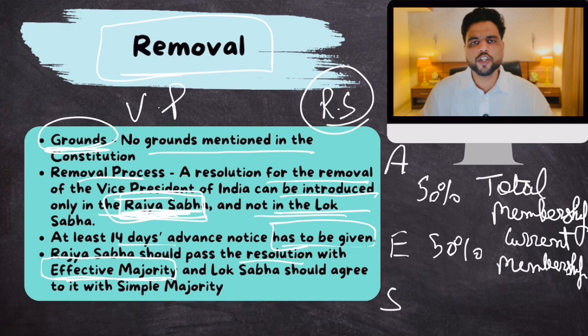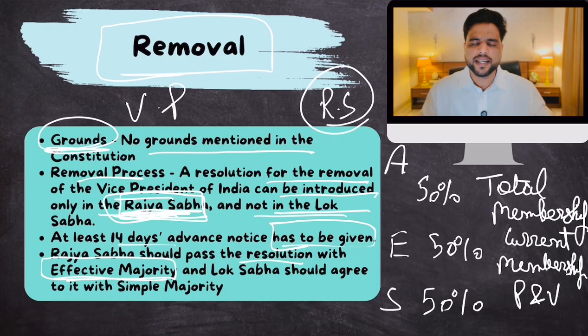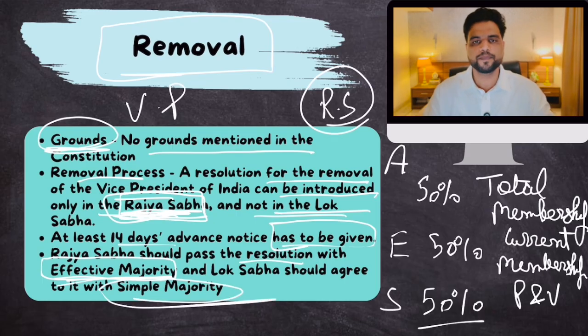And then there is simple majority. Well, 50% of those present and voting. Those who are present that day, their office is not vacant. They are present that day. Okay, this is simple majority. Now in Rajya Sabha, the resolution has to be passed by effective majority, and then it will go to Lok Sabha, and Lok Sabha can pass it by simple majority. Basically, the main call for removal of the Vice President has to be taken by Rajya Sabha. Make sense? Okay, this is the removal process.